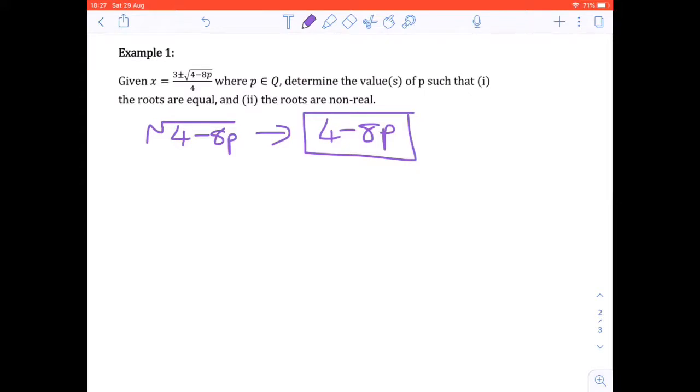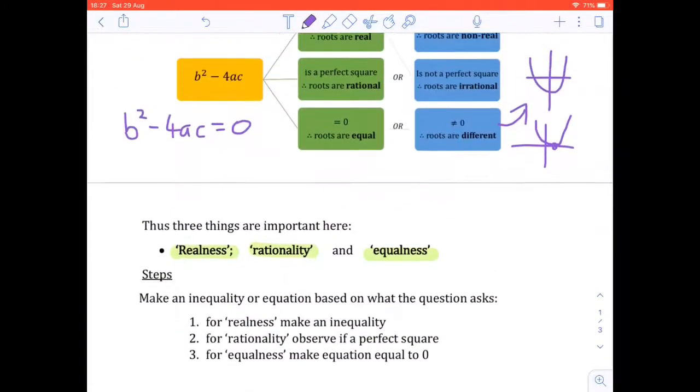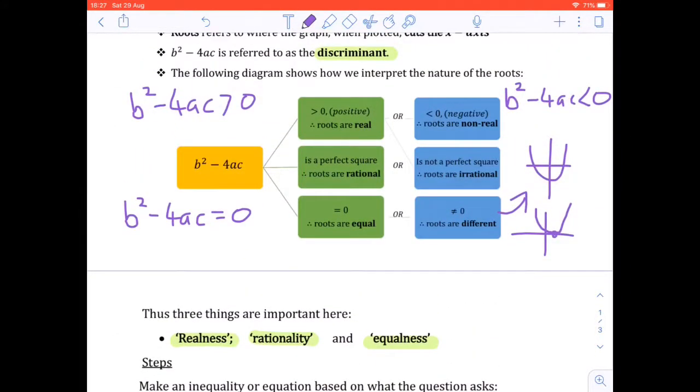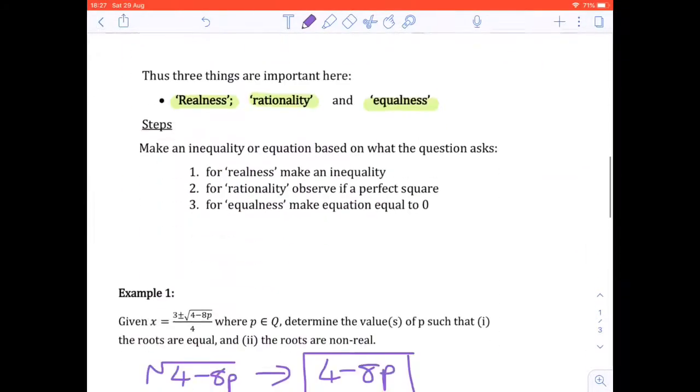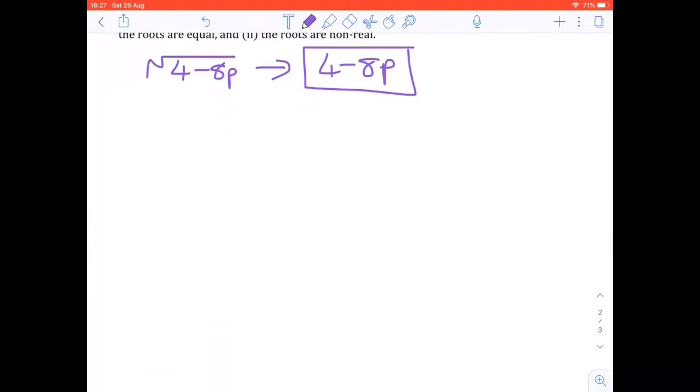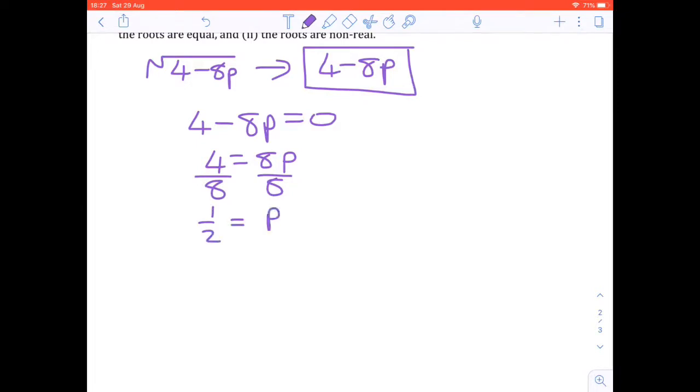The first part is asking us if the roots are equal. So let's go look at our diagram. If the roots are equal, b squared minus 4ac equals 0. So we take 4 minus 8p equals 0, and let's solve for p. So 4 equals 8p, divide both sides by 8, so a half is equal to p. So p is a half. If p is a half, then the roots are equal.